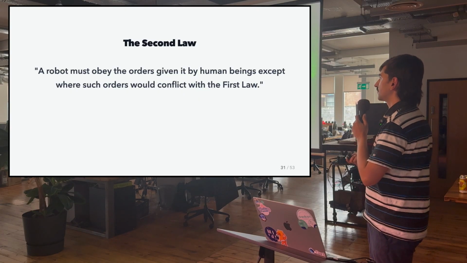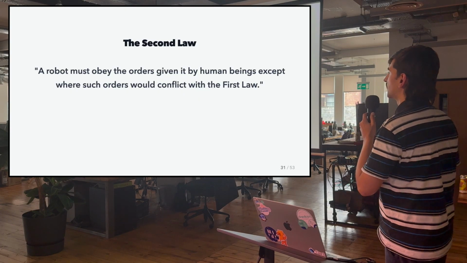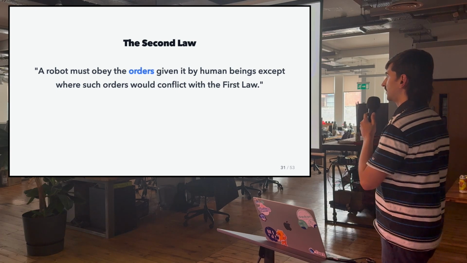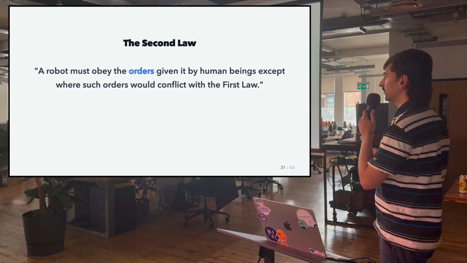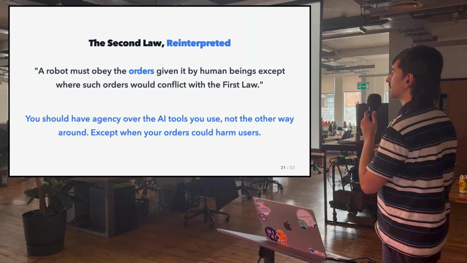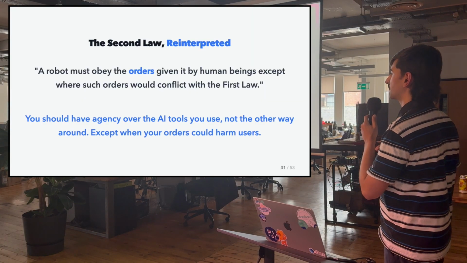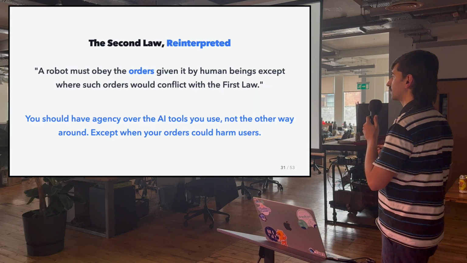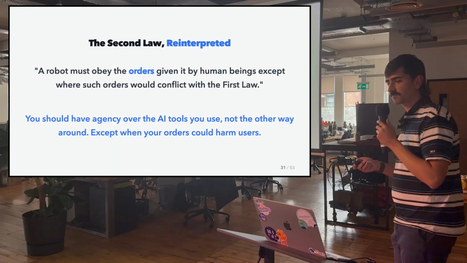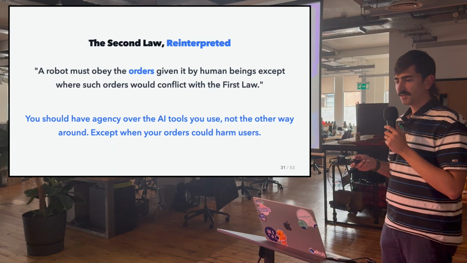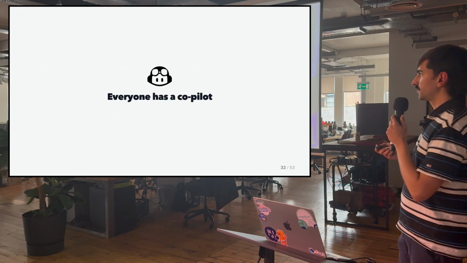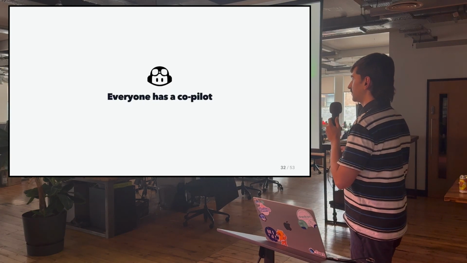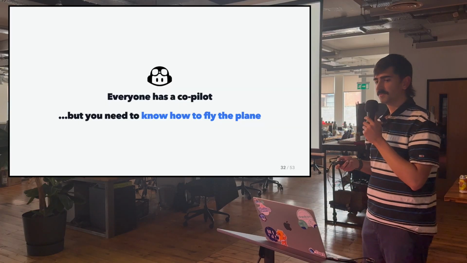Now let's have a look at the second law. The word that stands out here is orders. And if we apply this to software engineering, we could say that you should always have agency over the AI tools that you use, and not the other way around, except when maybe your orders could harm users. And this is very true today because everyone has access to frontier models, but how you use them is going to set you apart from other people.